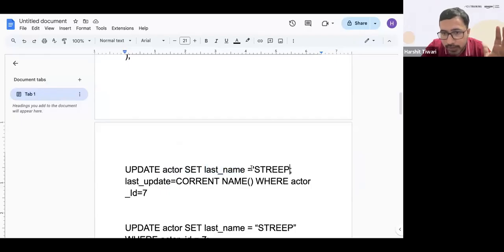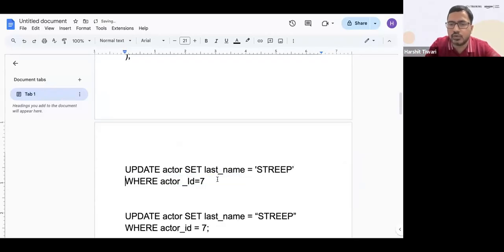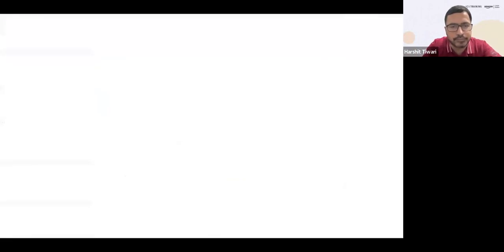That is perfectly fine. But when you have these inverted commas, the inverted comma should end over here, and no semicolon. Semicolon means the end of your query, the query is over, so you don't have any semicolon here. Last update is not required, and all you need is where actor ID is equal to 7. That is fine. After this, you can have a semicolon. So that's perfectly fine.